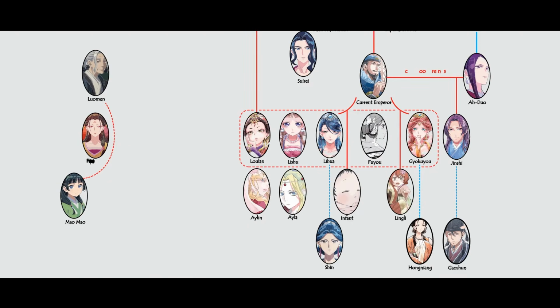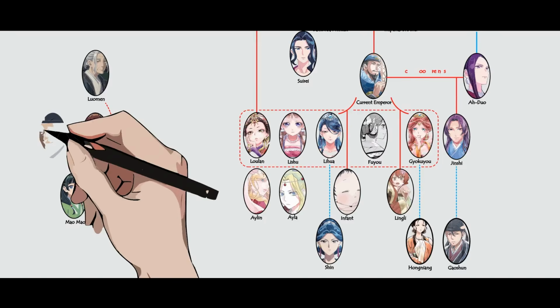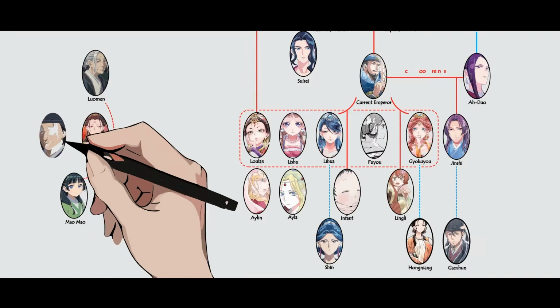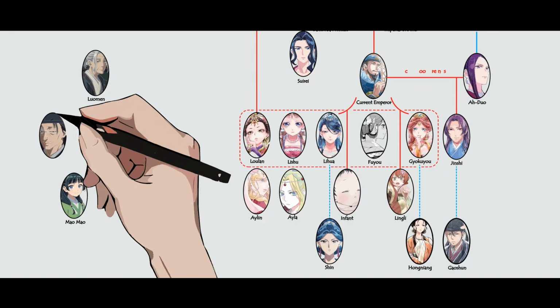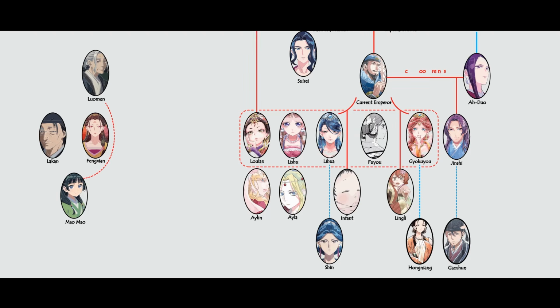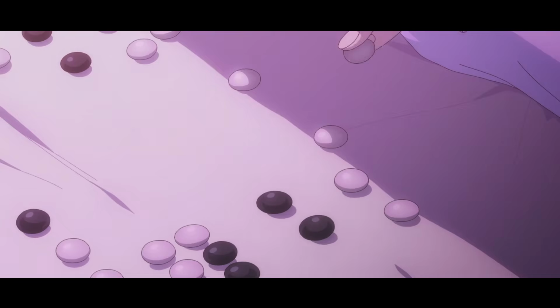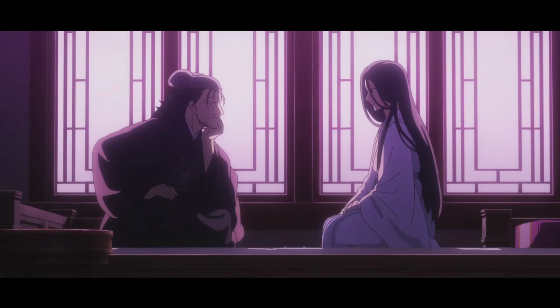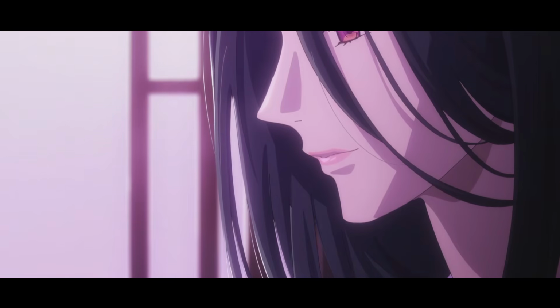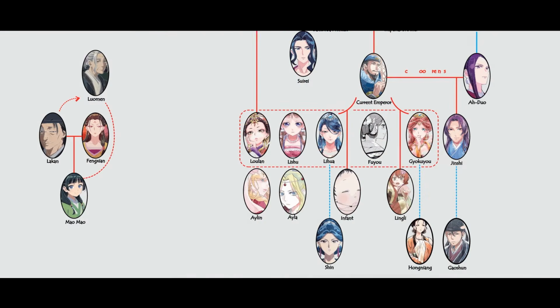But first, let's shift our focus to the Red Light District and the Verdigris House, the most prominent establishment in the area. Every woman who begins working at Verdigris House is given a rank, and that rank increases based on how many customers she brings in and her artistic talents. Take Fen Xin, Maomao's mother, for example. Even though she never engaged in sexual activities, she became a well-known figure simply through her exceptional skills in playing the game of Go. Her popularity was so high that even Lacan, who was just a soldier at the time, couldn't afford to purchase her.